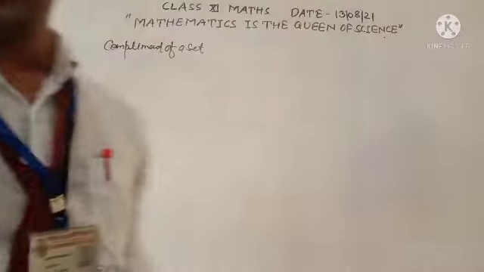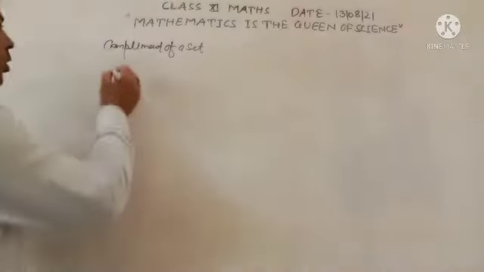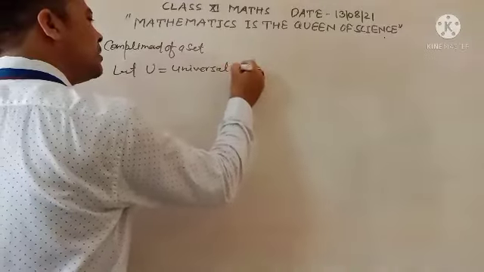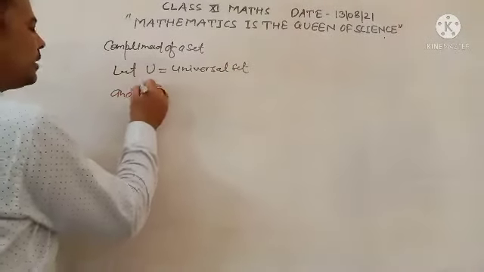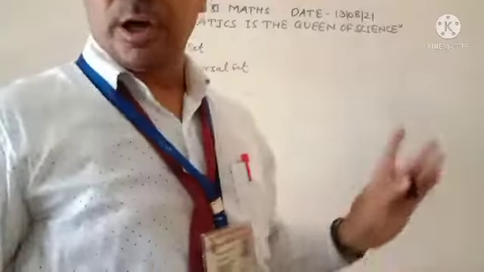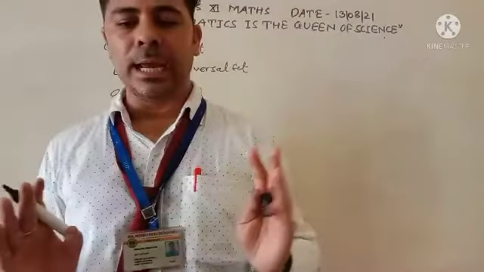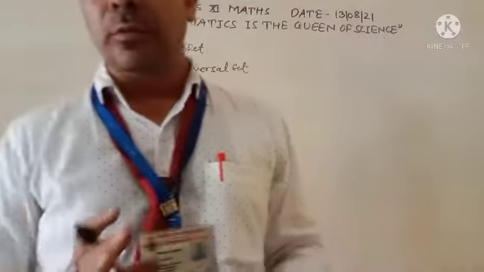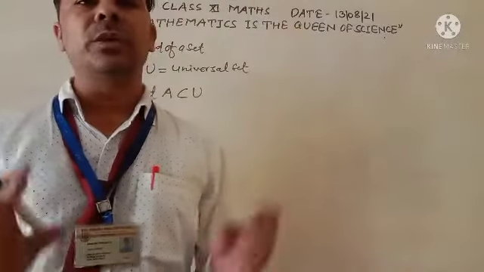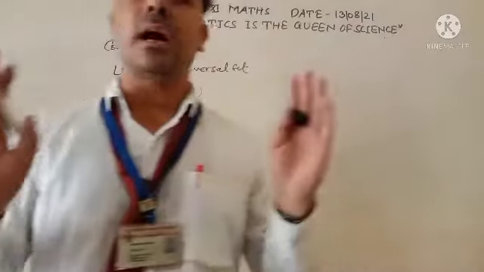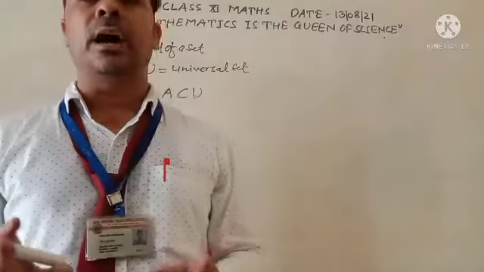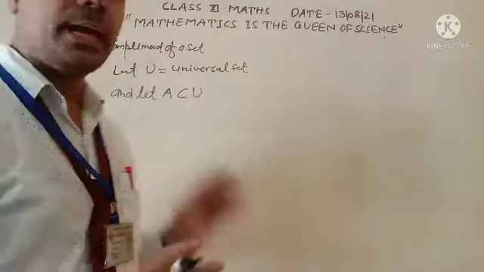Let U be the universal set and let A be a subset of U. Then the complement of A is the set of all elements in U which are not elements of A. The complement of set A is the elements of set U which are not elements of A.